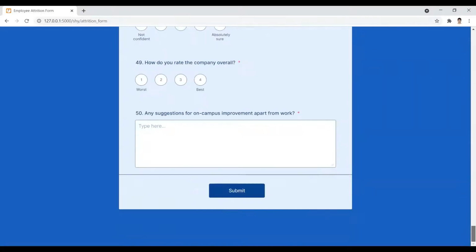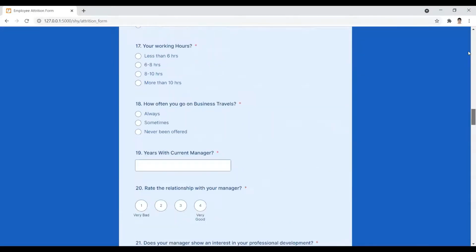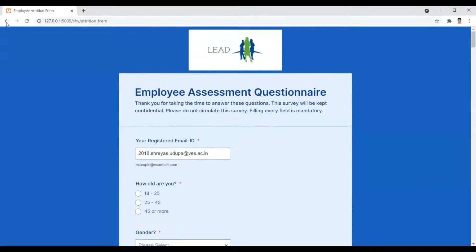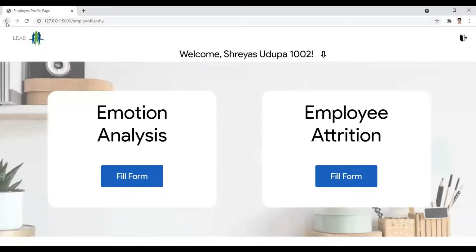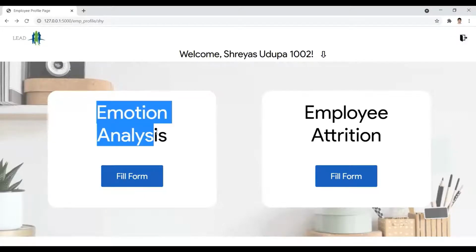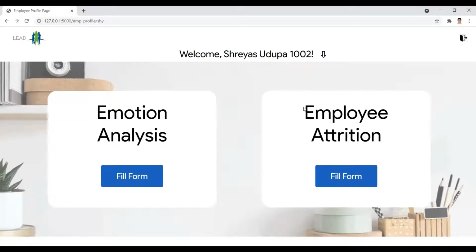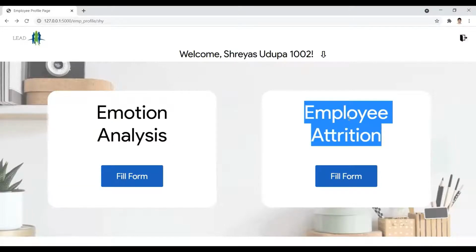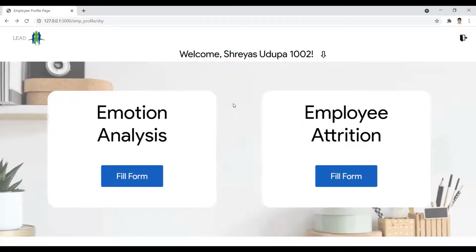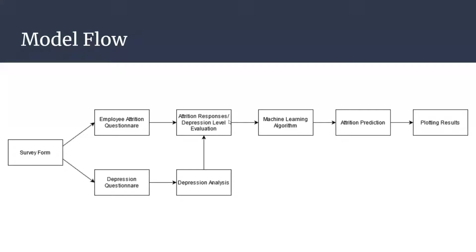After filling this form and submitting, the details will be recorded in the database and the machine learning model will be run. The depression level that has been calculated after the employee submitted the emotional analysis form will be inputted along with the details captured during the employee attrition form. All these details will be given as input to the machine learning model and the employee attrition probability for the particular employee will be predicted. Now, before proceeding further, let's look at how our model works.